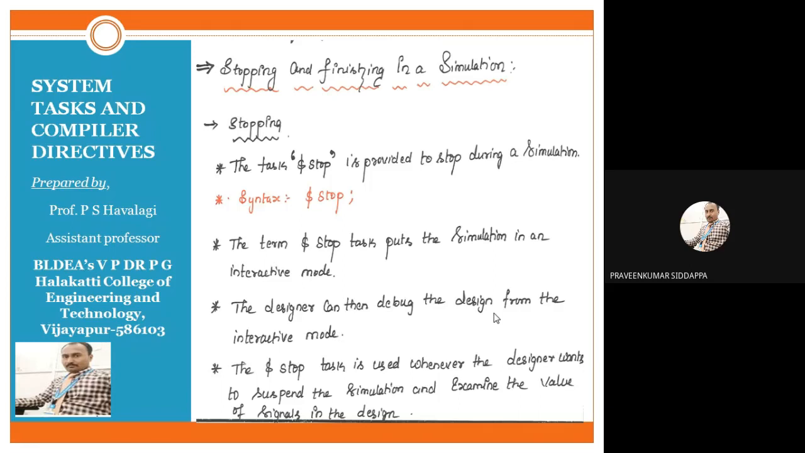What is simulation? Simulation is nothing but whatever Verilog code we have written, that code is converted in terms of waveform. If you are converting in terms of waveform, only then do we require stop and finish. Remember, we write stop and finish in the test bench only. We are not writing these two system tasks in your Verilog code, in your main code. Only in the test bench. Remember it.